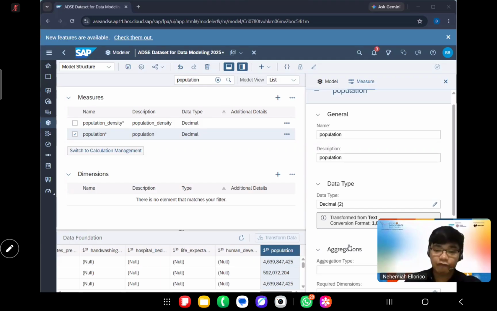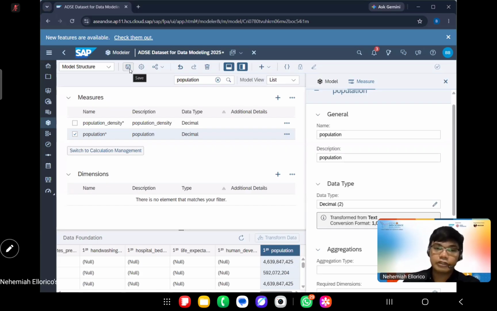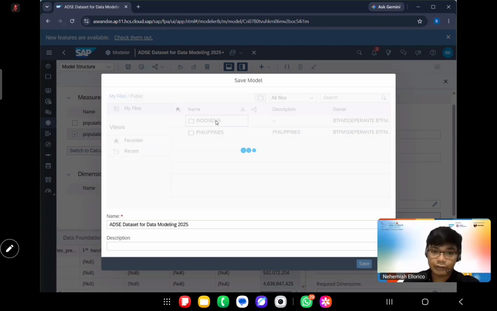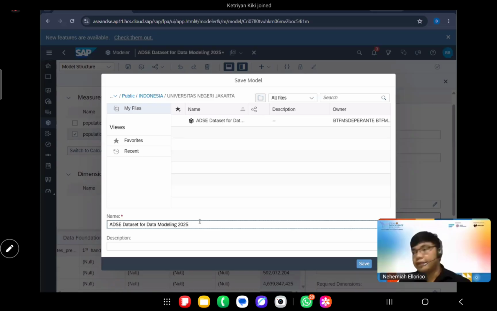Okay, so now we will save our activity. On the top of this page, we have this icon for save. We will click on that, and then we will click on this public folder, and then Indonesia, and then this one. There, you can save it here.